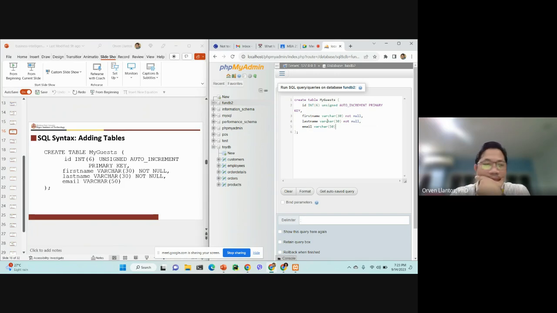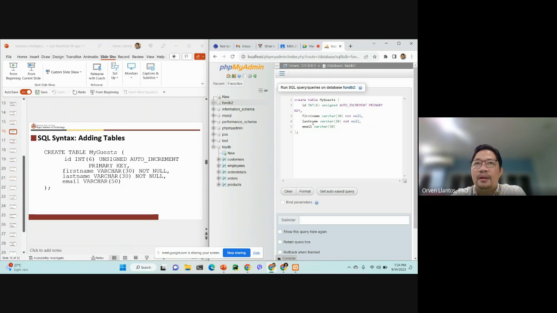Now, if you're going to ask me, sir, how are we going to decide whether a column contains 30 characters or 50 characters? It actually depends on the business requirement. In our case here, we just assume that the maximum length of a first name is 30, and the maximum length of the last name is 30 characters also.